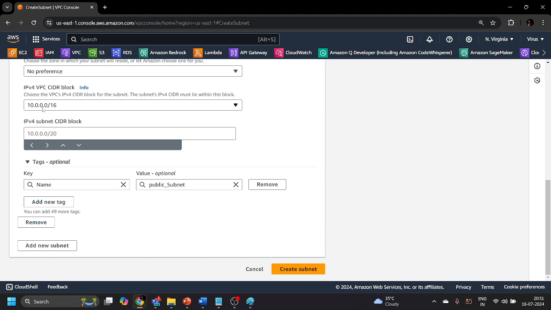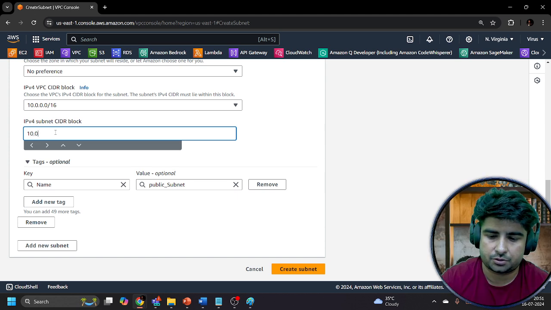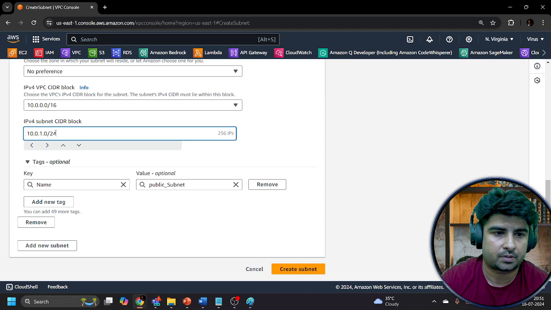Now, from the CIDR range of your VPC, you need to provide some range to this particular subnet as well. So I will be providing 10.0.1.0/24, right?